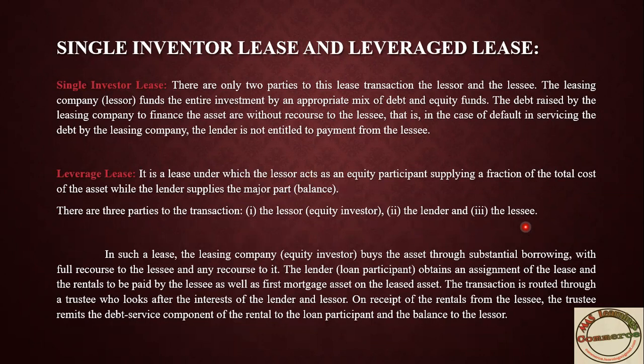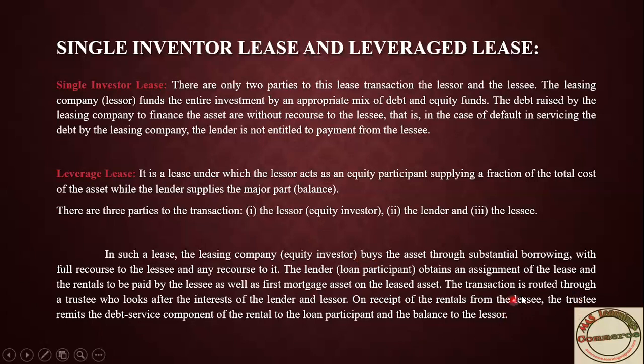In this situation, they have to pay 2 lakh rupees. Here another party is also there, that is the trustee. The trustee will collect the rental payment from the lessee. Of the 2 lakh, first they will transfer a part to the lender, say 60% to the lender and 40% to the lessor. Or they may transfer 80% to the lender, and the remaining they will transfer to the lessor. Like that this will run.